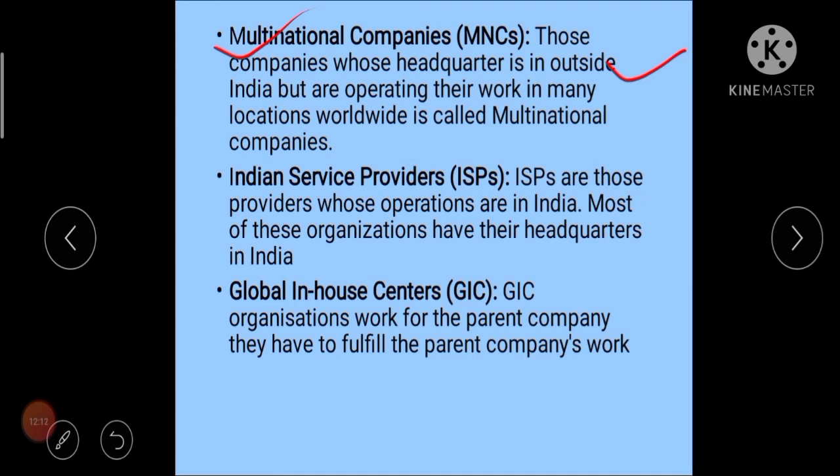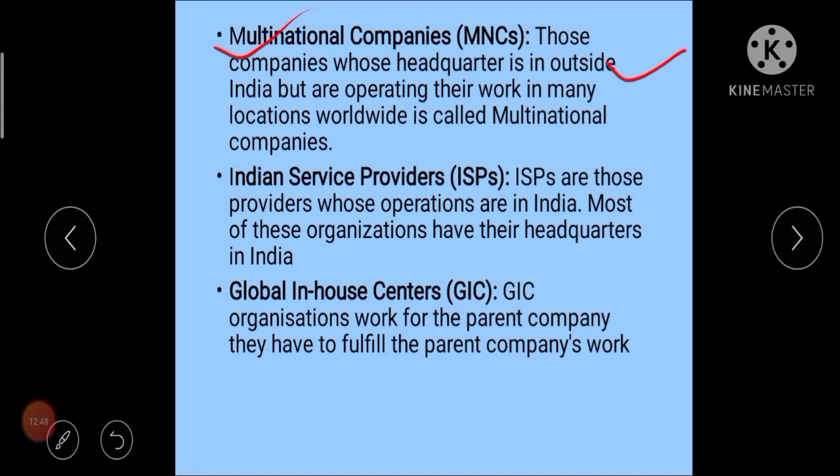For example, you may have seen Amazon. The base company of Amazon is in the US, but the offices are in India also, like in Noida, and in Hyderabad also. So those offices in Noida and Hyderabad are working as a BPM for the US base office, but it is a part of a company which has its headquarters outside India, so that is an MNC, that is an example of MNC.